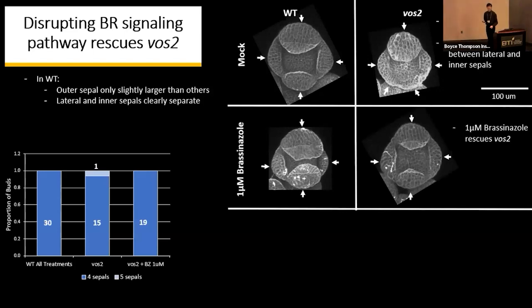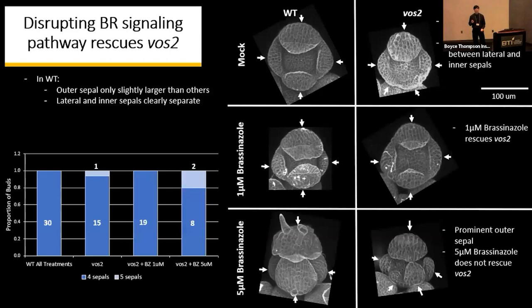However, we did find a dose-dependent change. When looking at 5 micromolars, we see that this is obviously not the case, as when looking at the VOS2 5 micromolar, we acquired some 5 sepal buds, as well as a variance in angles.